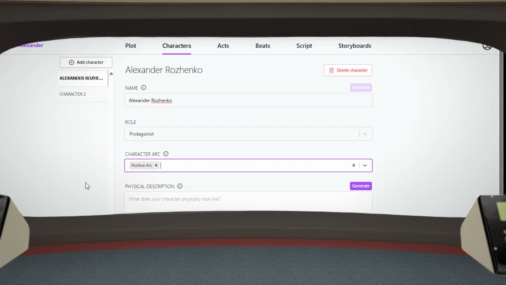Well, I would have to say that because Alexander learns a lesson, it would be a positive arc. Confirmed. Please enter a physical description. Alexander is a Klingon male in his 20s.